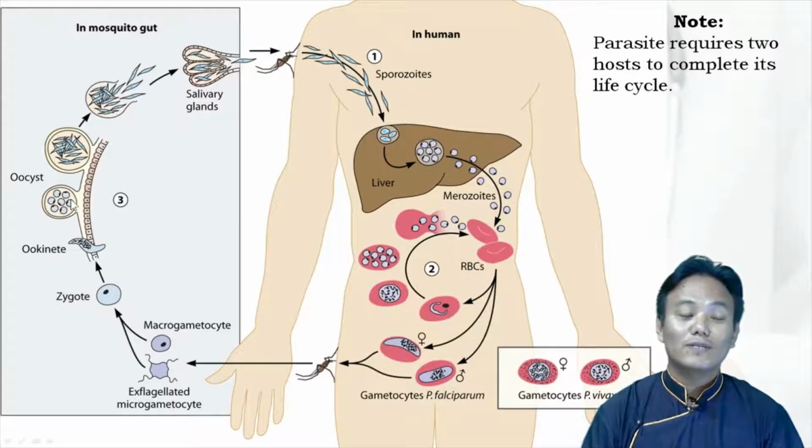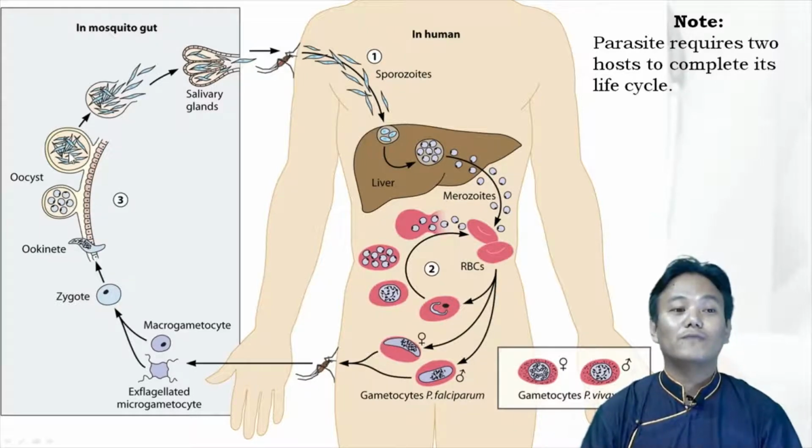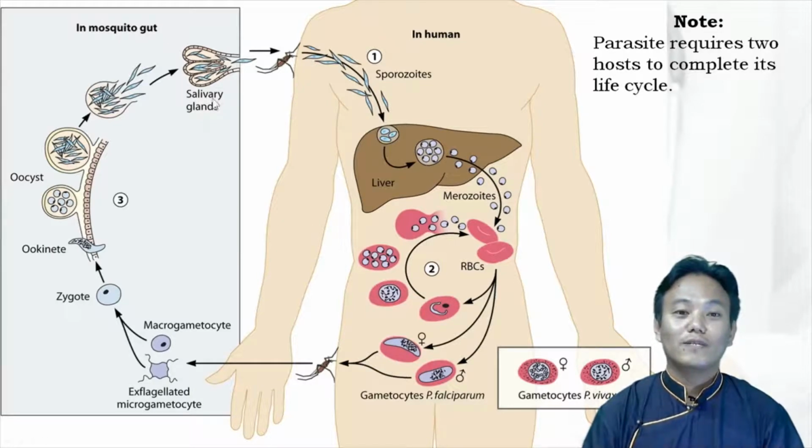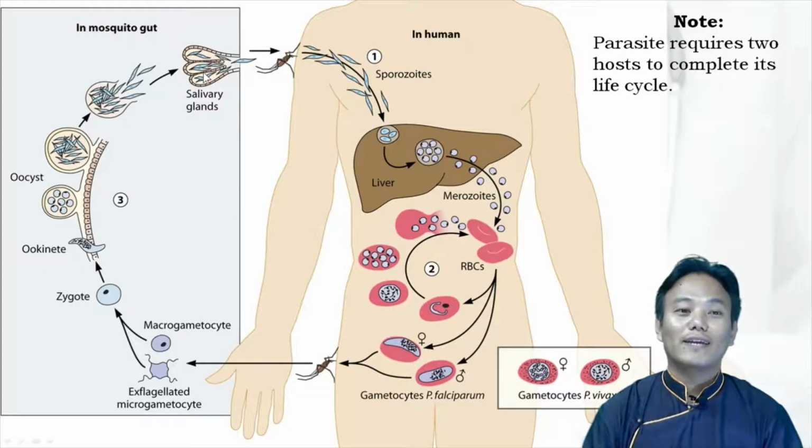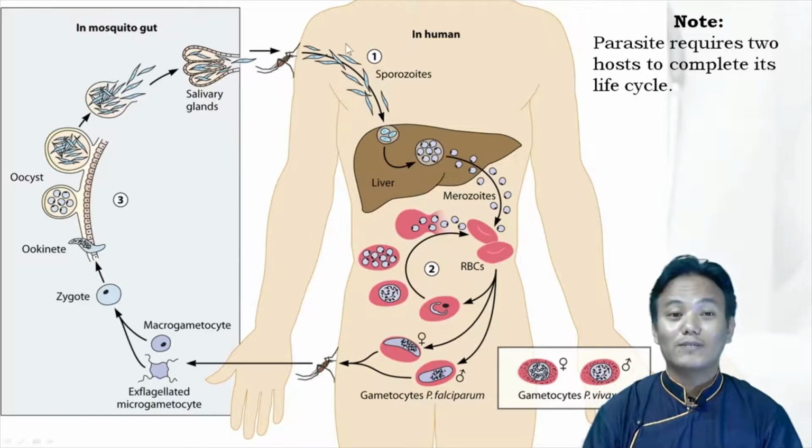Inside the oocyst, the cell proliferates and it will turn into more sporozoites. See how the pathogen is changing its stages over here. From ookinete to oocyst, it will produce more sporozoites. Now the sporozoites will move into the salivary glands of the mosquito, and the cycle continues. When the mosquito bites another healthy person, she will inject the sporozoites along with the saliva.